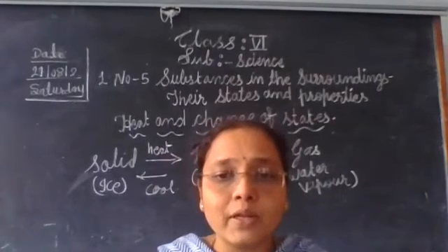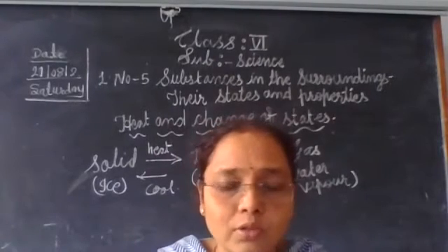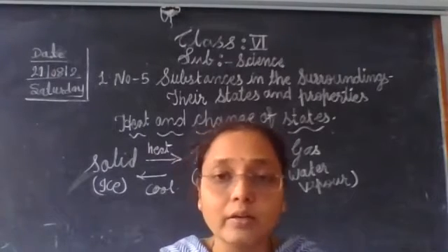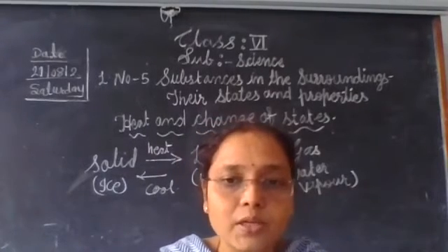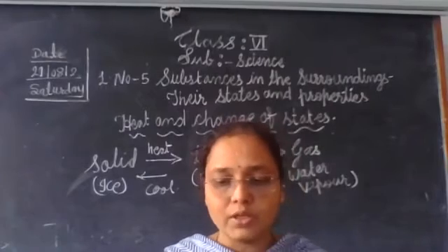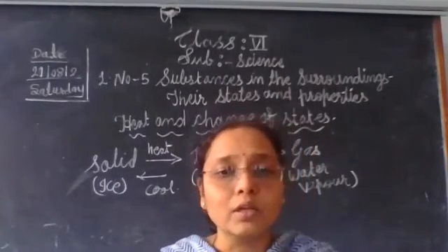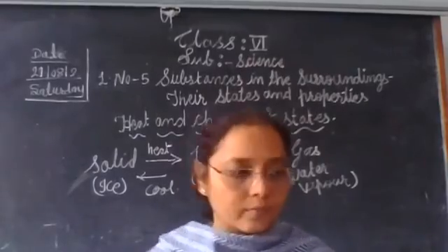The best example. So now we have to learn about the thermometer and the temperature. So let us learn about the thermometer.